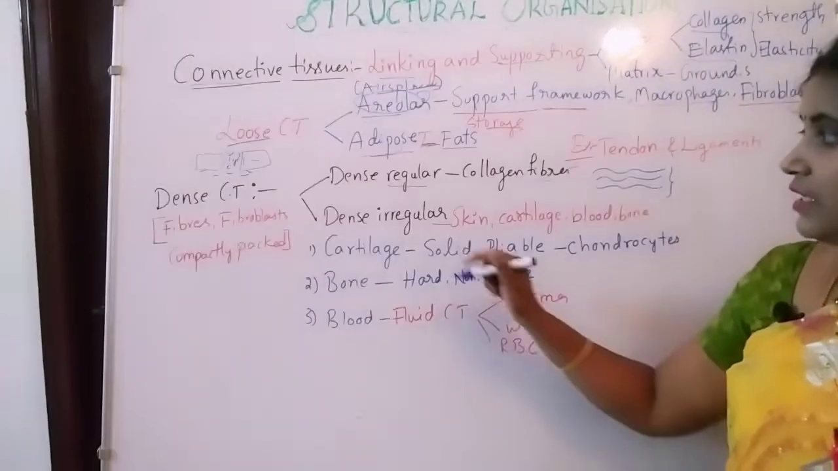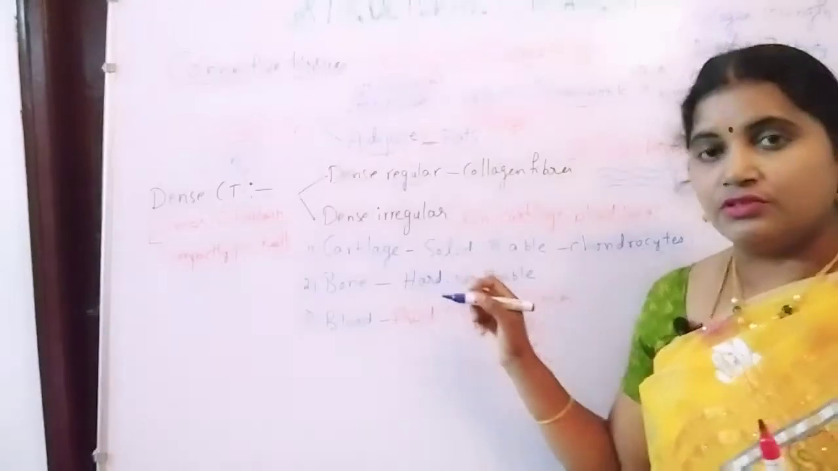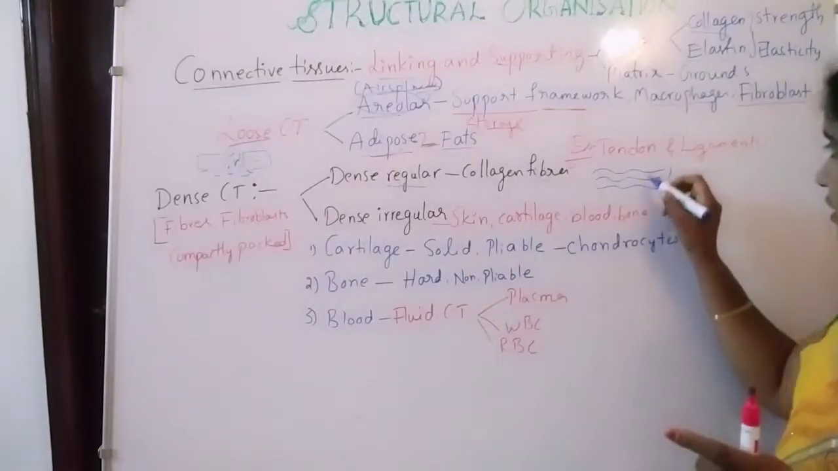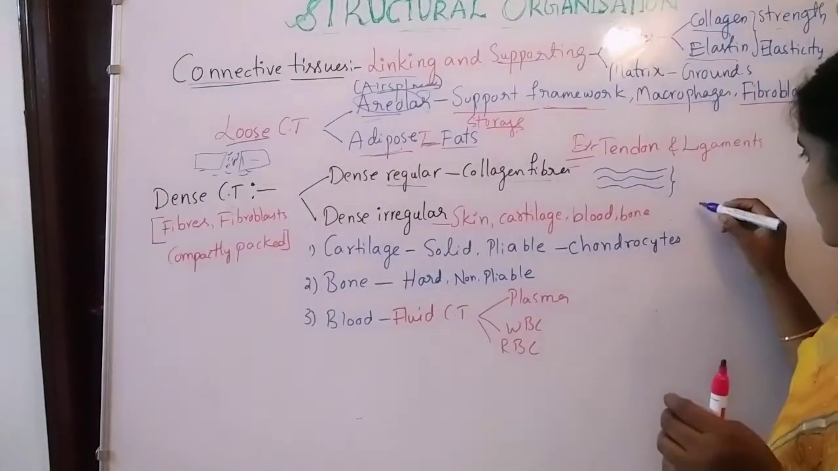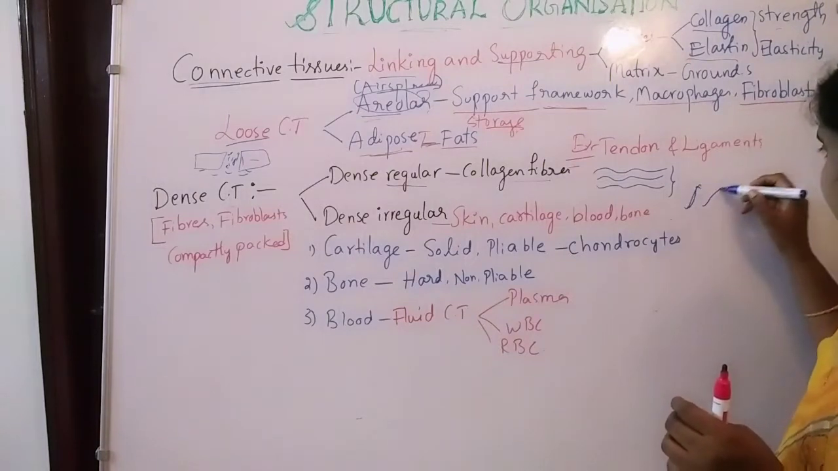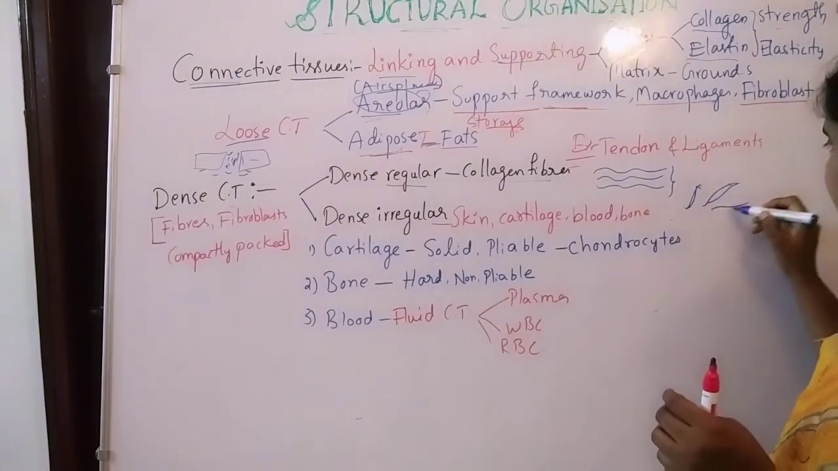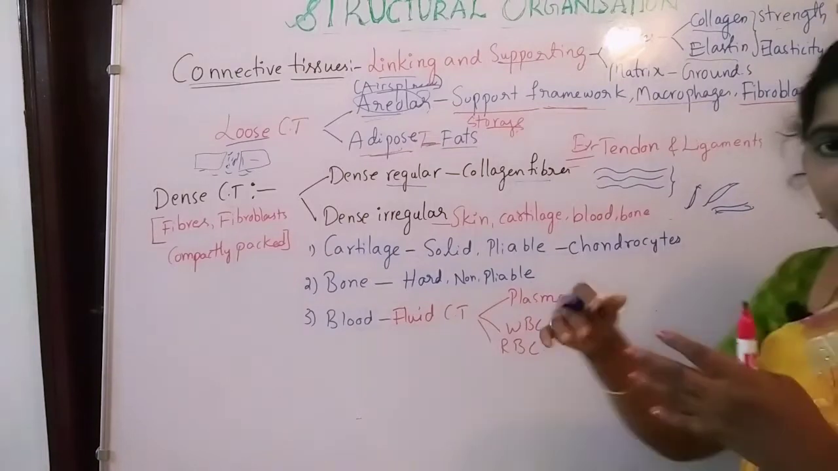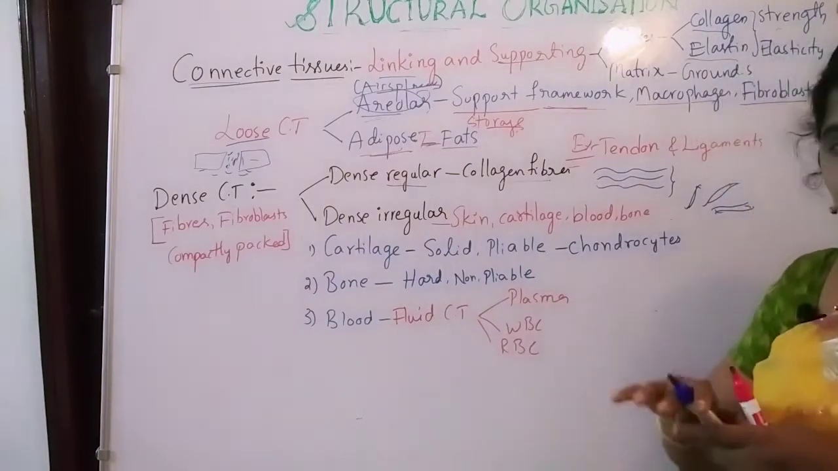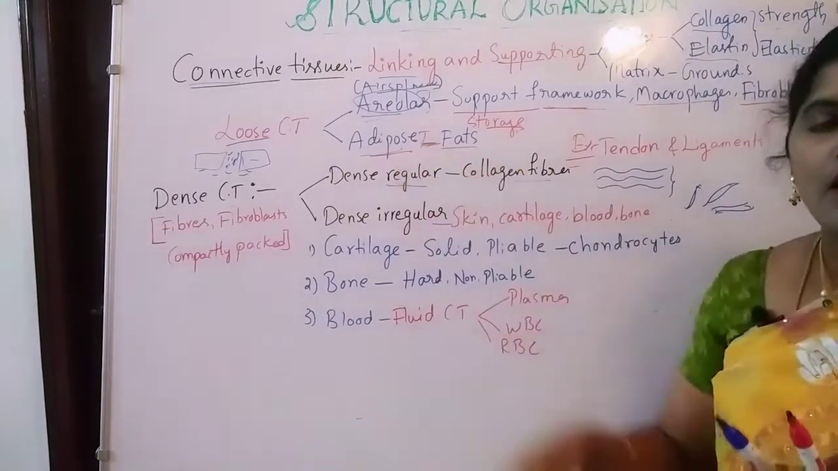But when it comes to the dense irregular connective tissues, they are not arranged in a parallel way. They are going to be in different directions, so there is no systematic manner. In whatever way it is able to pass through.